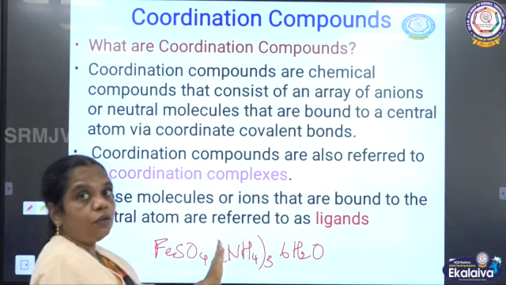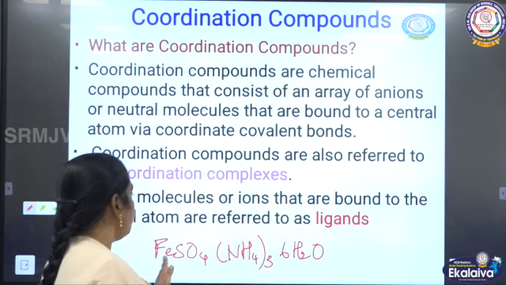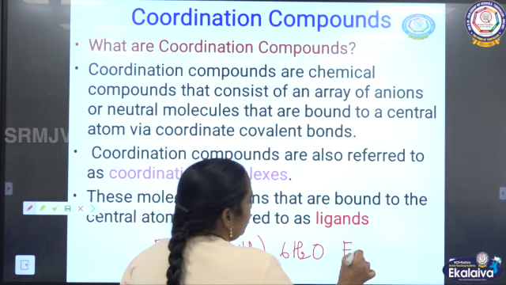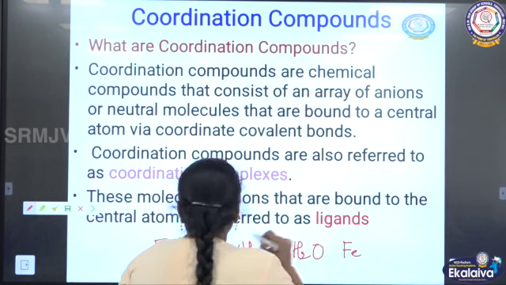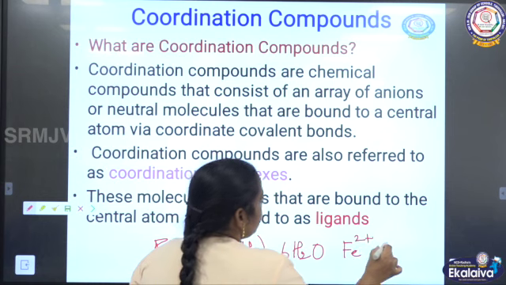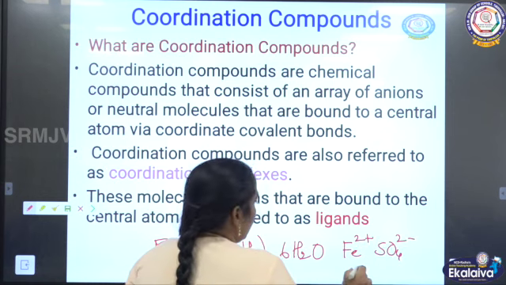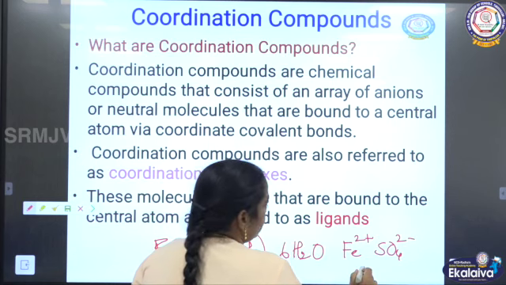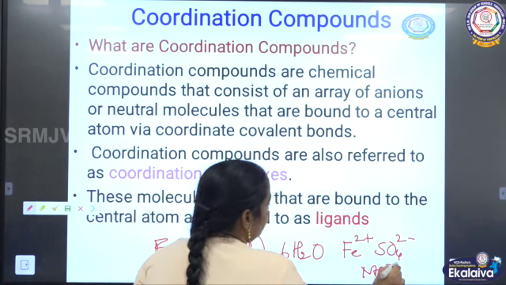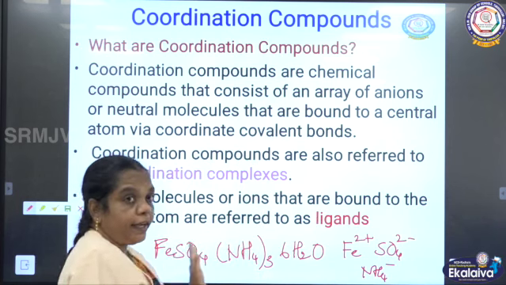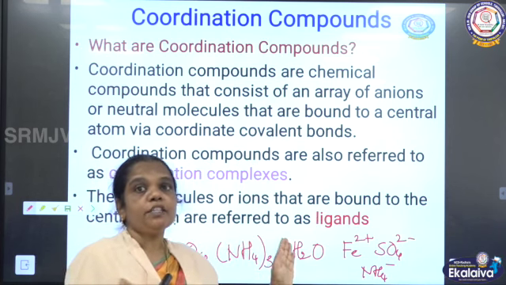This Mohr's salt is going to dissociate into respective ions: metal ion Fe2+, sulfate ion SO4 2-, and ammonium ion NH4+. So these all can dissociate into respective ions.